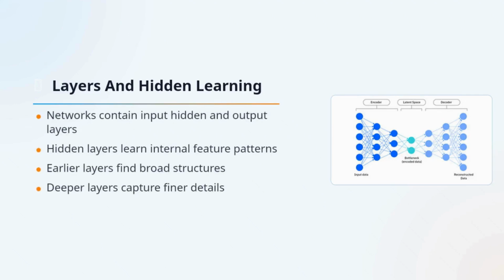Neural networks are organized into input, hidden, and output layers. The hidden layers are where most of the learning happens because they build internal representations of the data. Earlier layers may detect broad patterns, while deeper layers capture more specific and detailed features. This layered hierarchy is one of the main reasons deep learning works so well on complex tasks.